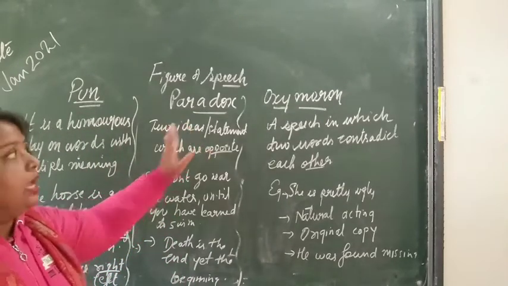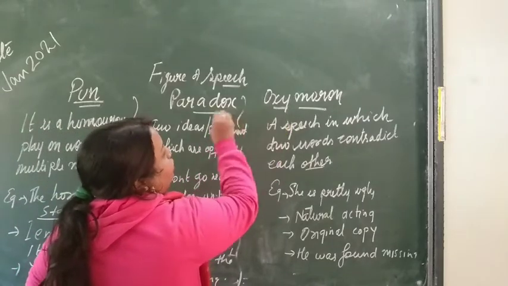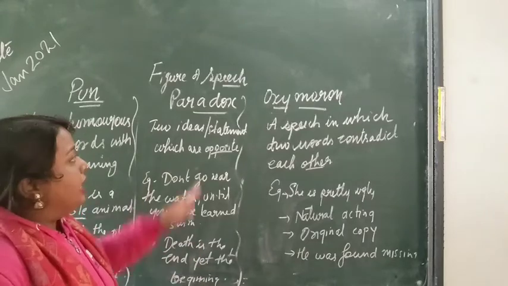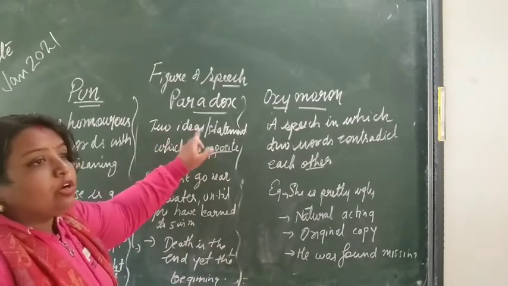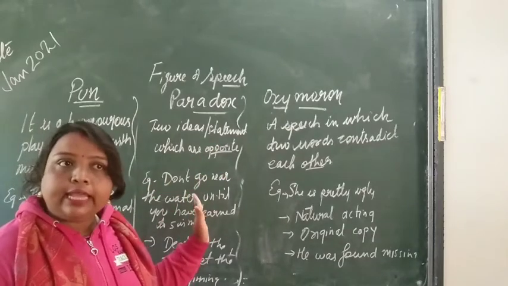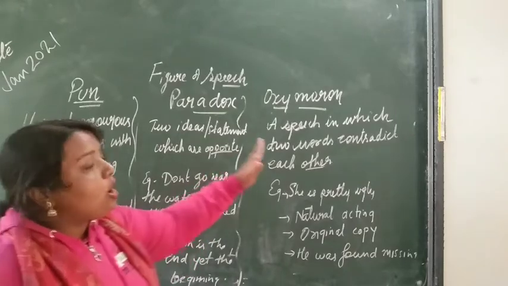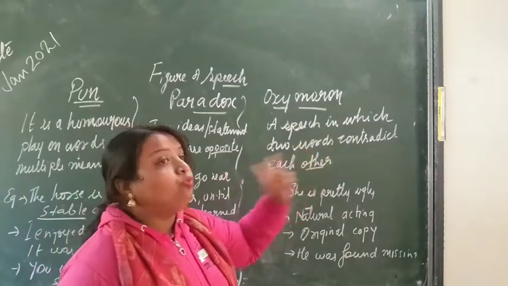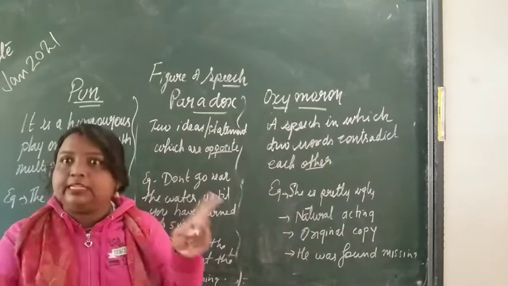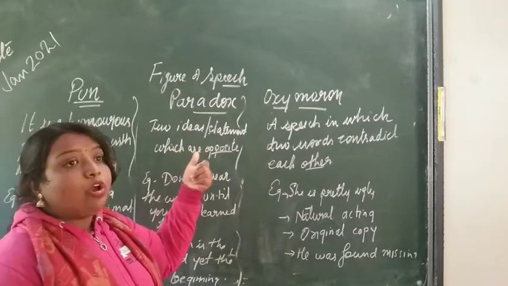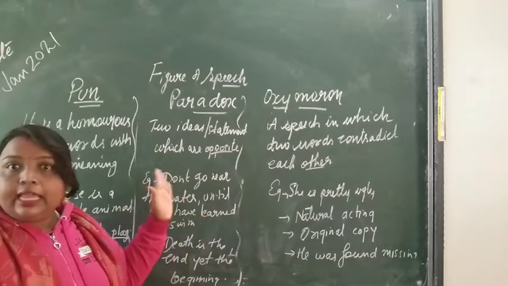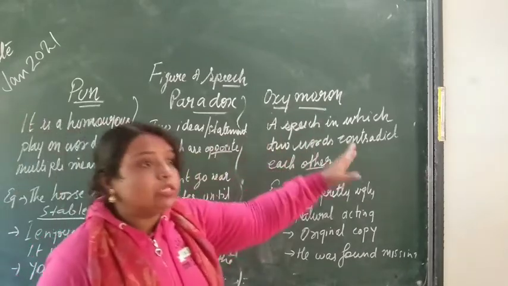Second is paradox. Now, paradox and oxymoron you can go through continuously like you have done with simile and metaphor, but a slight difference is there. In paradox, two ideas or two statements which are opposite to each other are explained. It can be an idea, it can be a statement. While in oxymoron, a speech in which two words contradict each other. Here in oxymoron, two words contradict each other, but in paradox, two ideas or statements contradict each other. Understand? Here the statements contradict, there the words contradict.